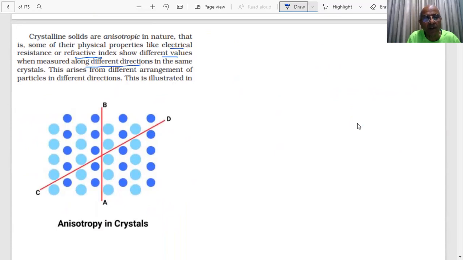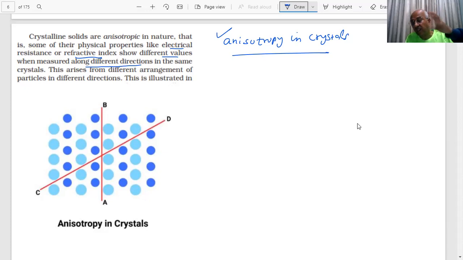That is what we call anisotropy in crystals. This question has been asked many times in the exam, students. That is why we have shown it by a visual diagram so that you can see visual pictures. This chapter is imagination. This lecture is based on visualization.